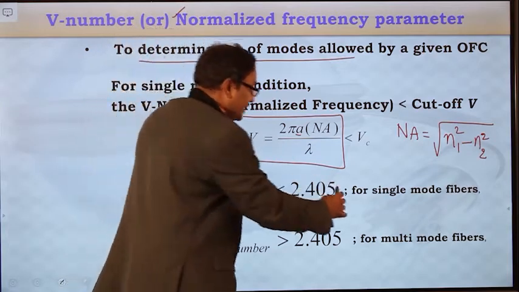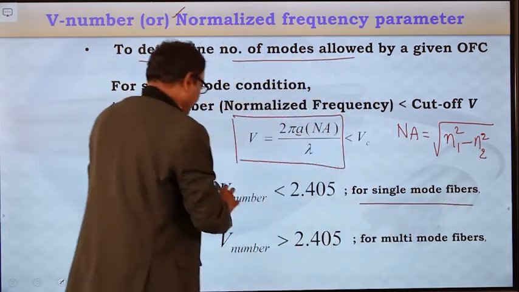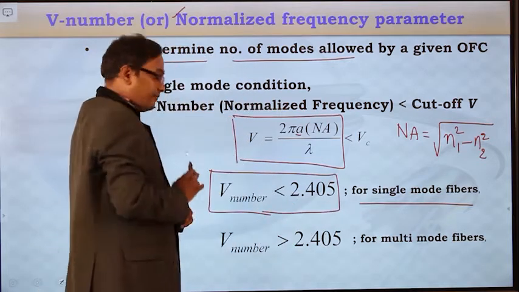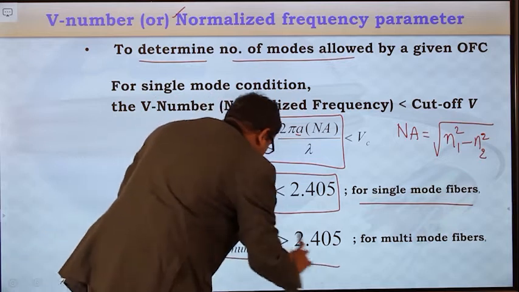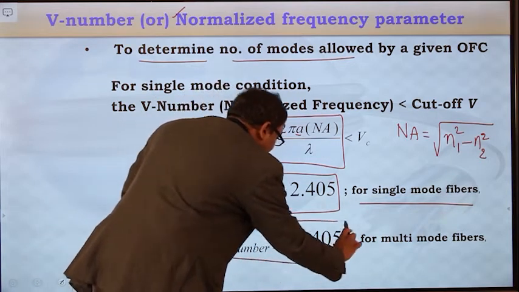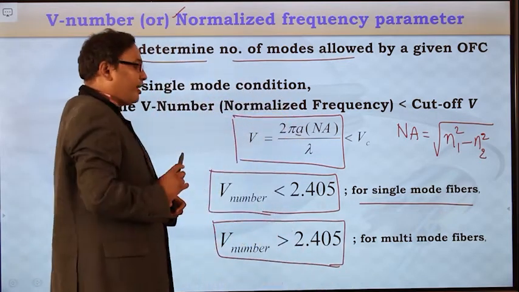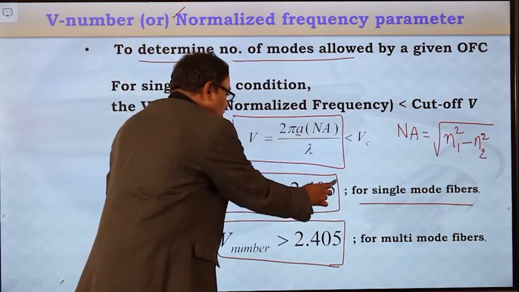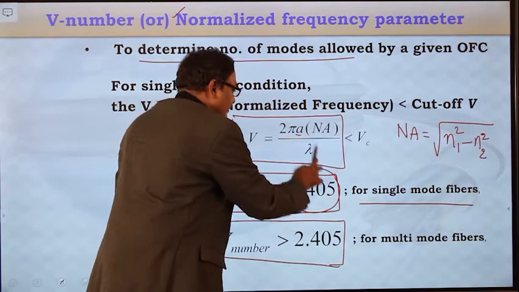So here for single mode fibers, usually V number value is less than 2.405, and for multimode fibers this V number value is greater than 2.405. So there is a cutoff value, which is 2.405.